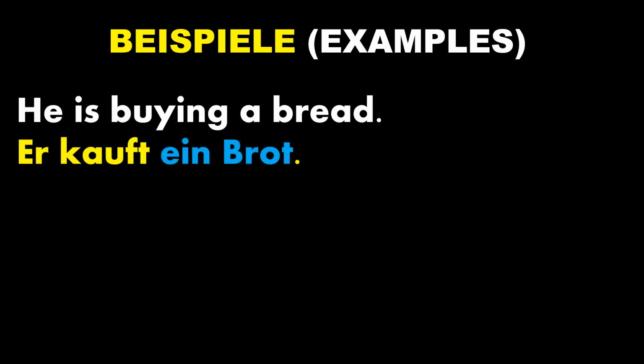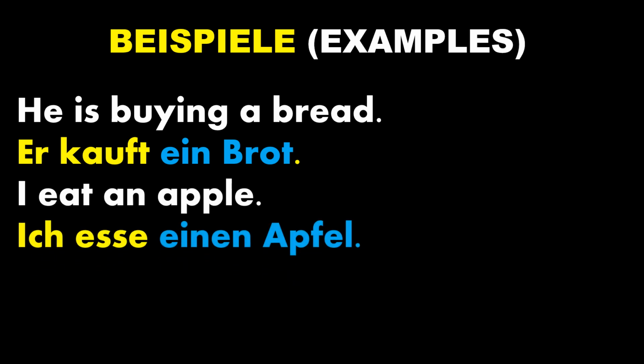Kauft ein Brot. Here, ein Brot is the direct object in this sentence. So that takes the accusative case. Who is buying? Er kauft ein Brot. Clear? Let's go ahead. I eat an apple. Ich esse einen Apfel. What do I eat? An apple. So that is the direct object in this sentence.